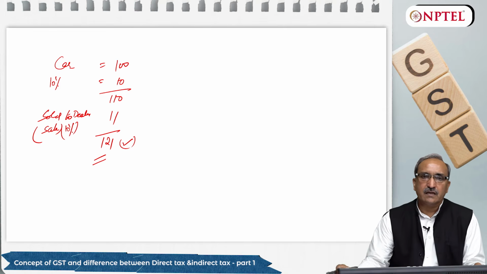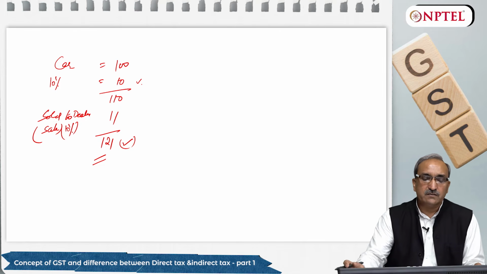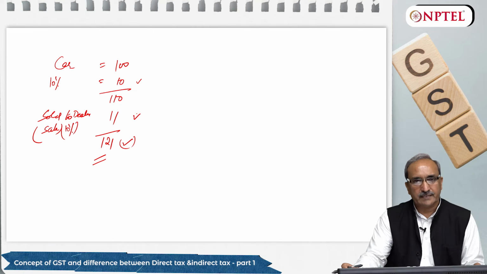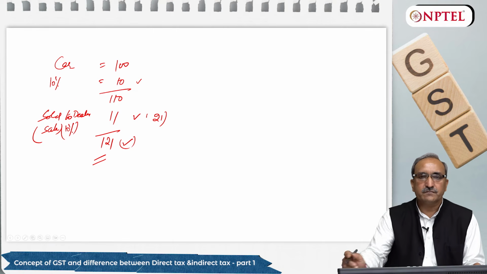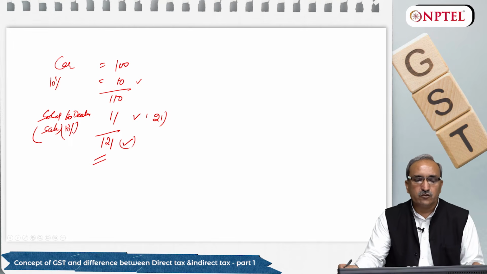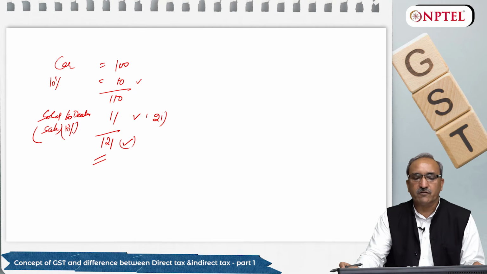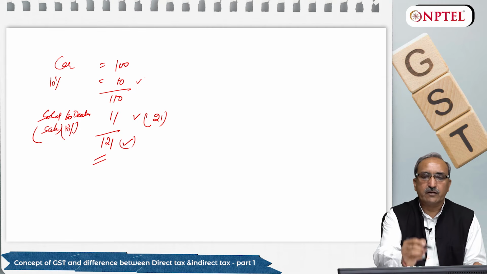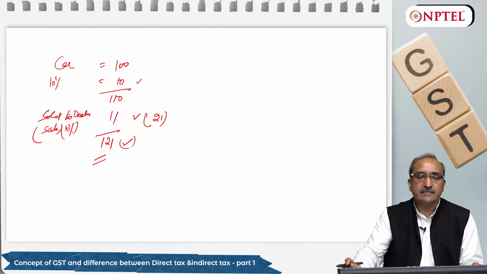So at this point of time I am paying excise duty of 10 rupees, and at this point of time I am paying 11 rupees as a tax. So total tax I am paying is 21 rupees. So in a transaction of 100 rupees, a customer was supposed to pay 21 rupees: 10 rupees as excise, 11 rupees as sales tax.